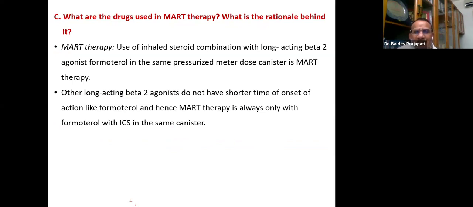Use of the ICS along with the long-acting beta-2 agonist formoterol, and it is in the same pressurized metered-dose canister. The preparation is available, so I think that should be used. This is a very important change. And other long-acting beta-2 agonists do not have the shorter time of onset of action like formoterol. Hence, MART therapy is always only with formoterol with inhaled corticosteroid, the same canister which I was discussing, and that preparation is available.